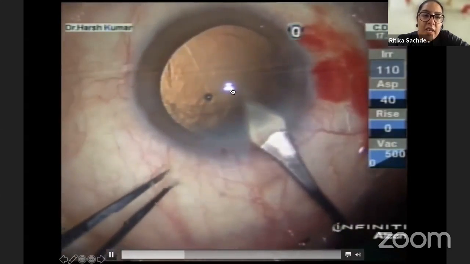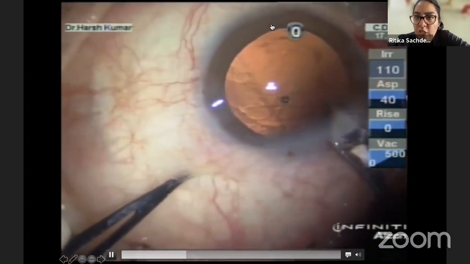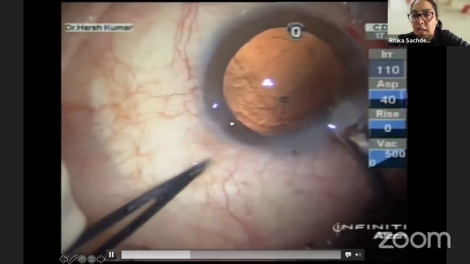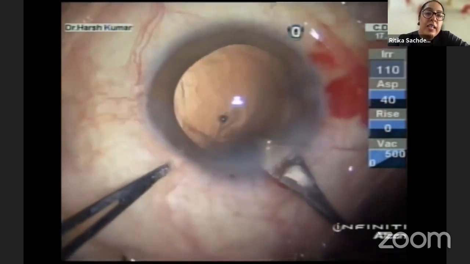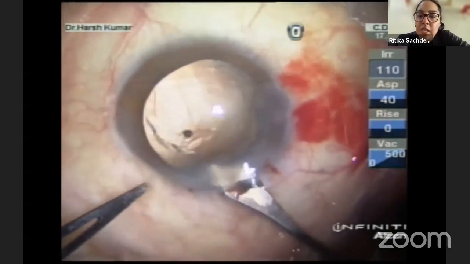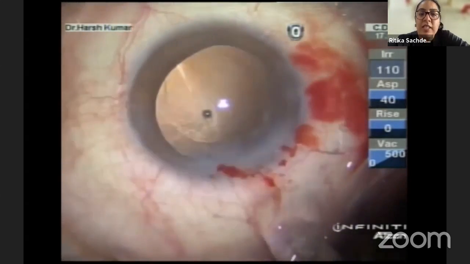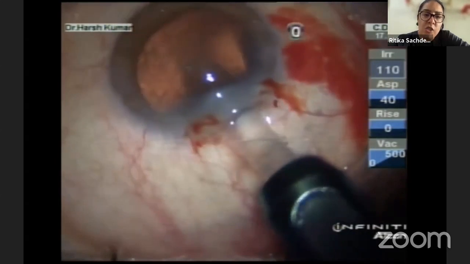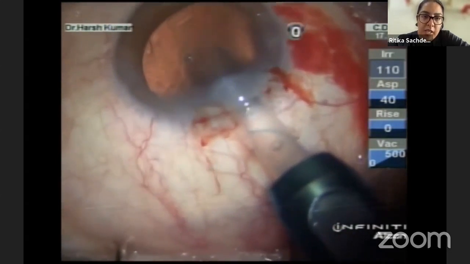Now you have here a capsule that is deficient, but you have opposite 3 clock hours that is enough to implant a stable IOL. A single piece IOL must not be implanted in this case, and a 3-piece IOL is being implanted. The incision is being increased because a 1.8 incision does not allow the injection of a 3-piece IOL.